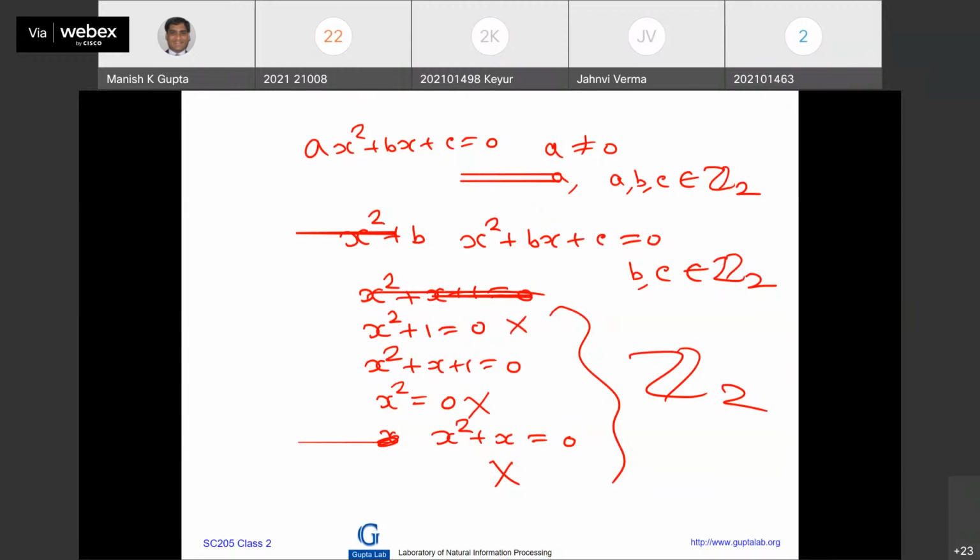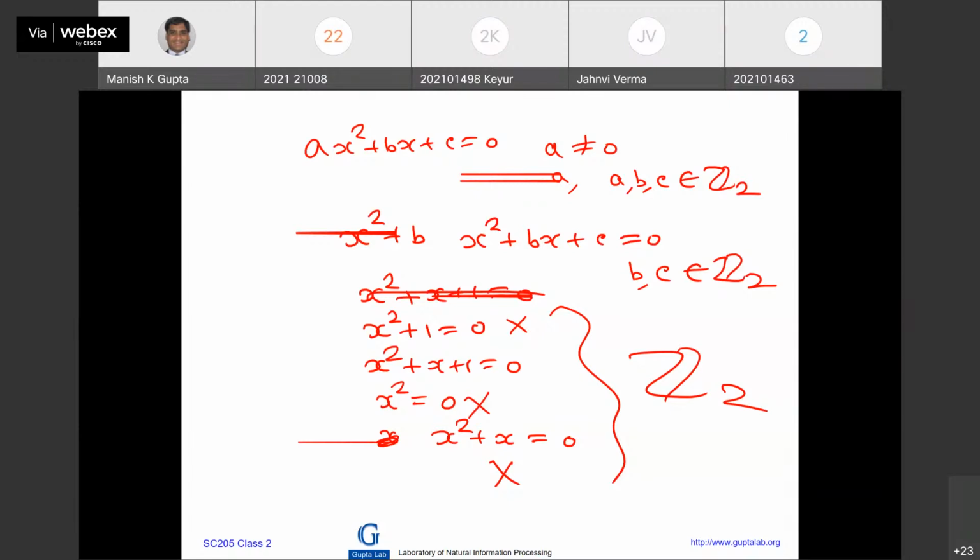Now, if you look at this equation, if I put x equal to 0, 0 plus 0 plus 1 is not equal to 0. So 0 is not a root. If I plug in x equal to 1, 1 plus 1 plus 1 is 1, which is not equal to 0. So this equation is exactly similar to x square plus 1 is equal to 0. Right? Here, this equation is not going to work because over Z2 x squared plus 1 we can solve. X equal to 1 is a solution. Right? So that means this equation is a wonderful equation.